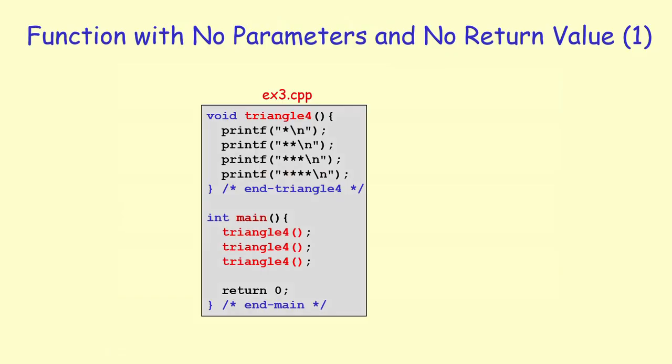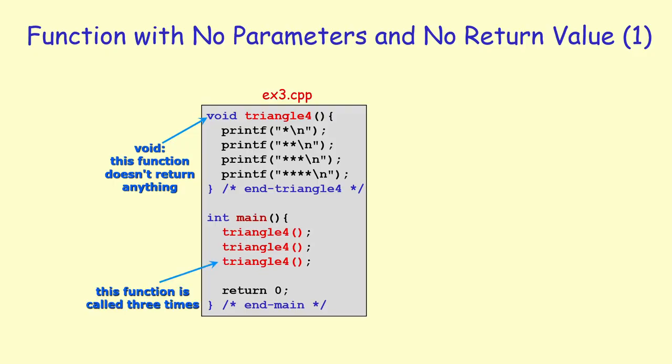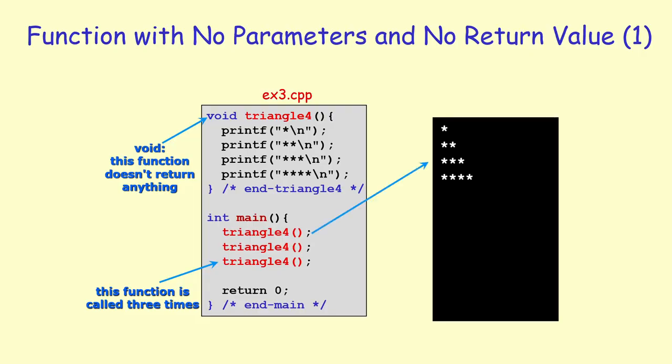Here's a concrete example, example 3, that has one function, triangle 4, to print out a 4x4 triangle. As you can see, the return type is void, meaning that the function doesn't return anything. And we are making 3 calls to this function. The first time we make a call, we are going to print the first triangular pattern. The second call is going to print the same triangular pattern again.